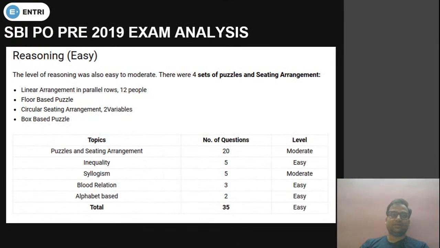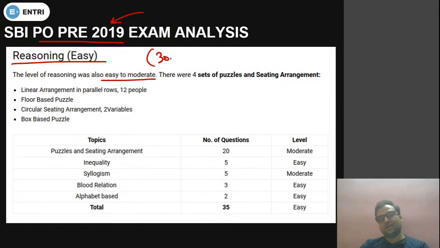Now this is the last one. Now I will tell you the reasoning section distribution in SBI PO 2019. Okay, so the level of reasoning was easy to moderate, as you can see. That is why the attempt was 30 to 34 out of 35. Then only it is possible, otherwise it is not possible.